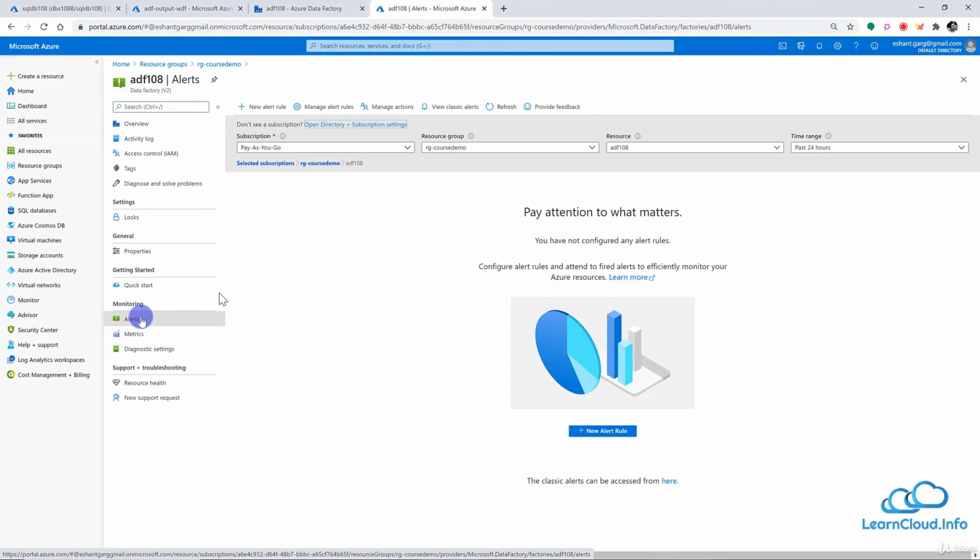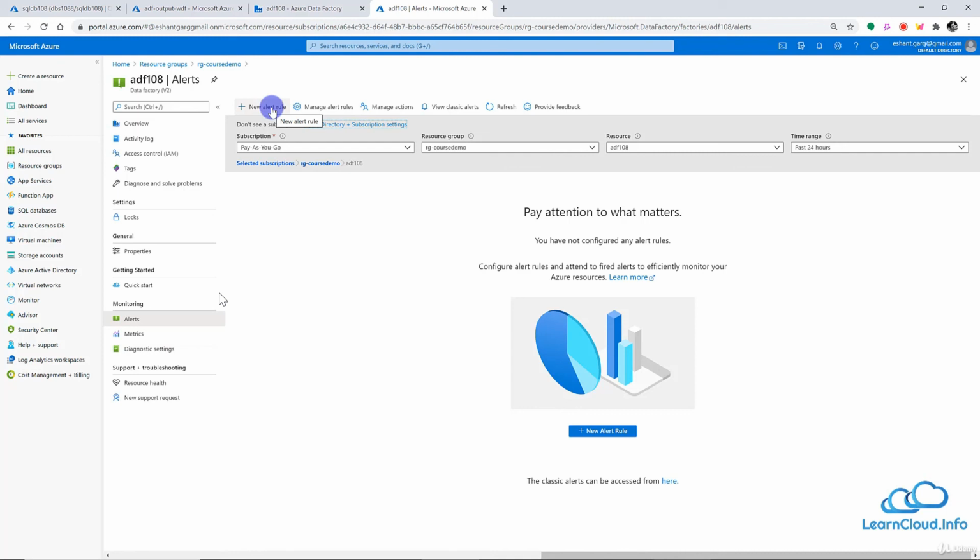So alerts can proactively notify you of critical conditions of your resources. In our case, it is Azure Data Factory. So we can define an alert here by clicking on new alert rule. Like if my particular activity failed consecutively for 4 times, let's say, please send me an email.